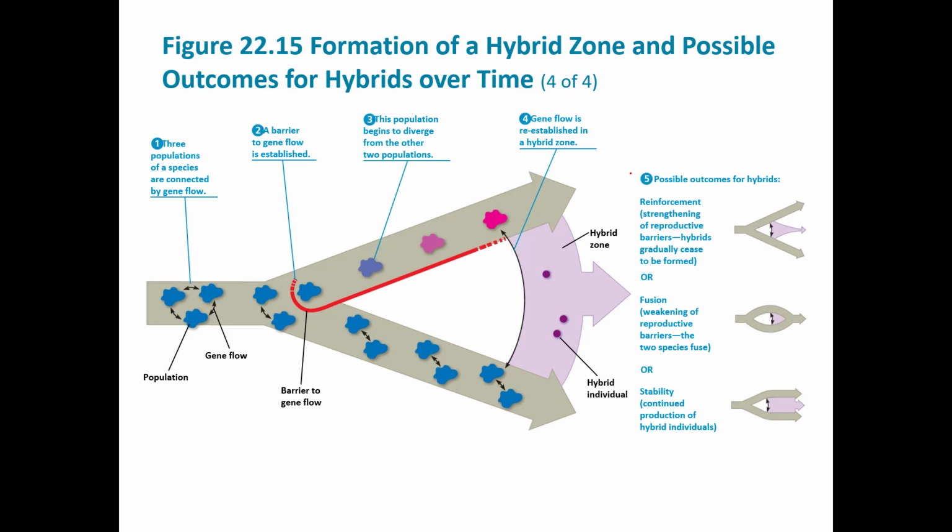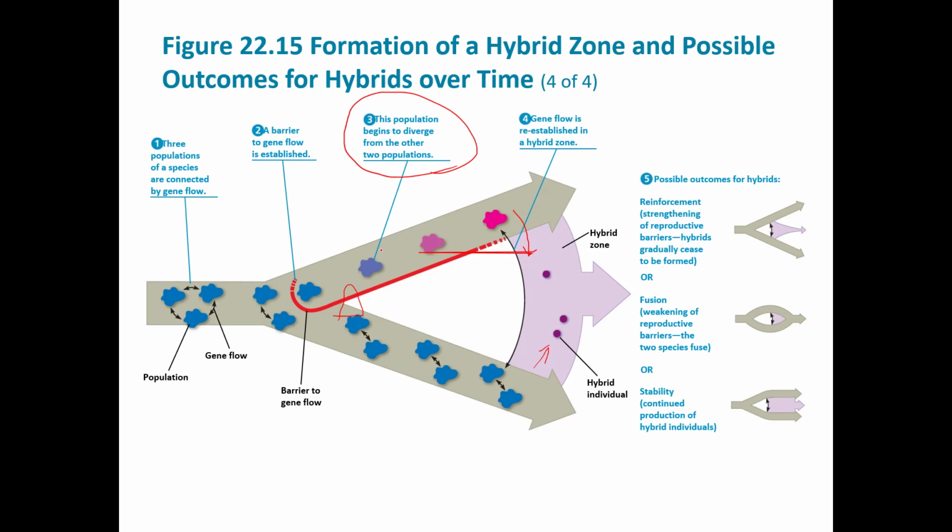Now, when you have a population, so here we have some populations that are interbreeding, but right here is some kind of barrier, like a mountain or a canyon or whatever, and the populations get separated from one another. The organisms on the top are adapting to their new conditions, and they're changing. The populations diverge. They're becoming more different. Eventually they get around that barrier, and some of them might venture this way, and some of these might venture down here, and they might interbreed. They might still be able to interbreed and produce hybrids.